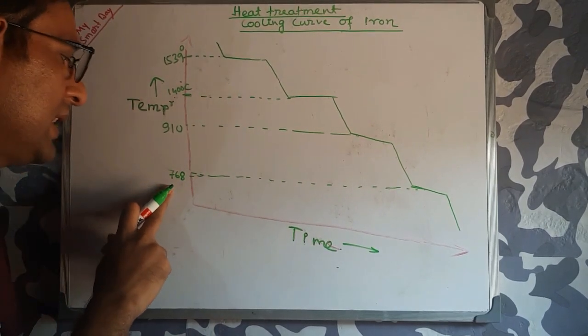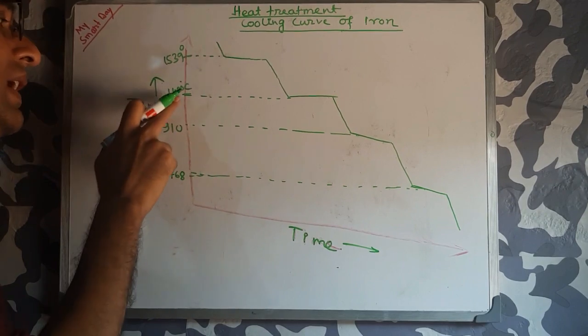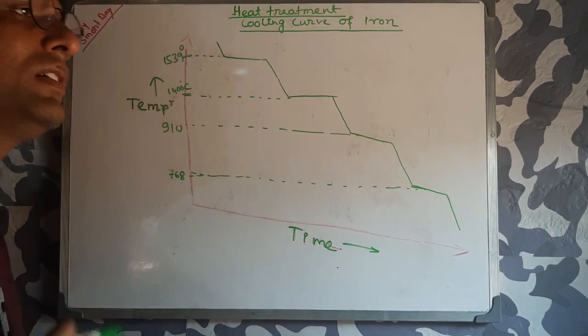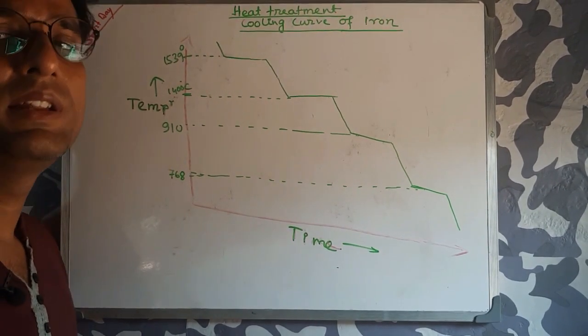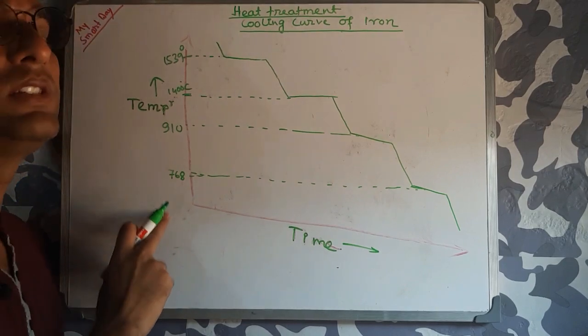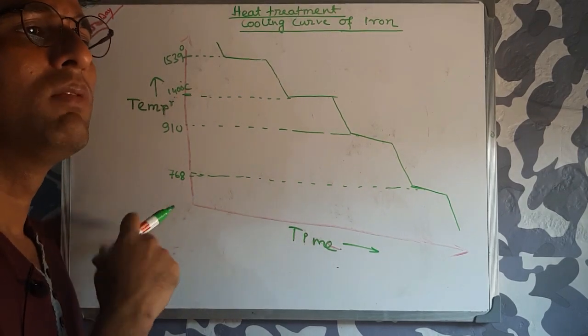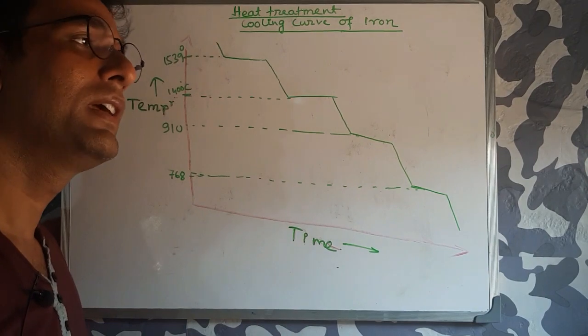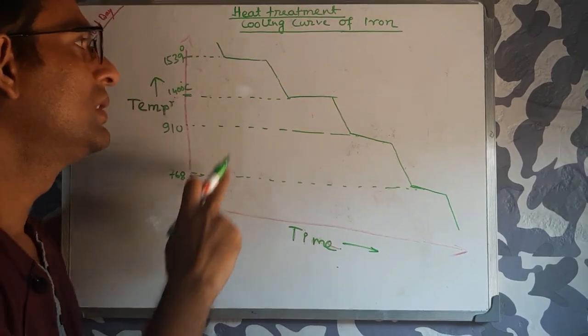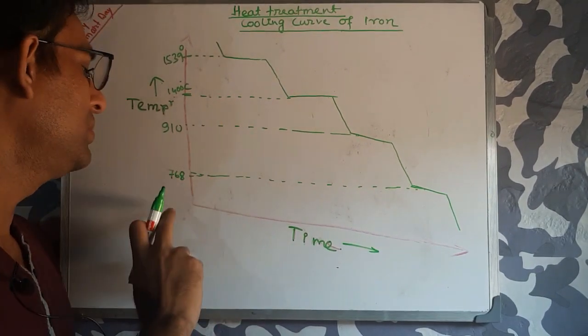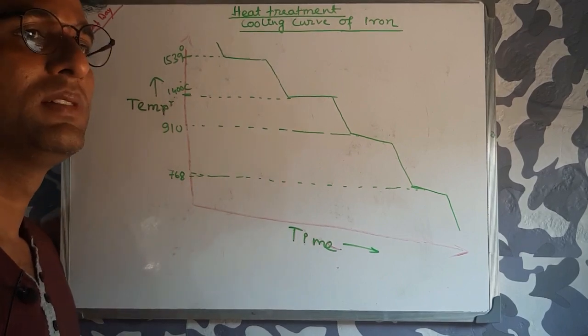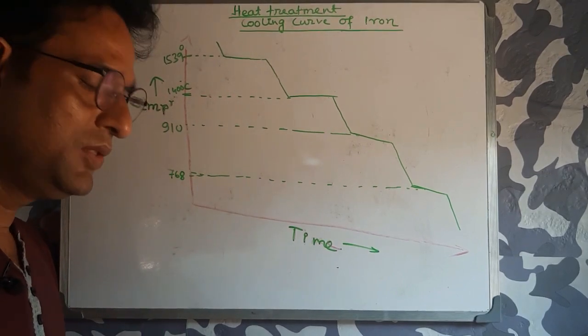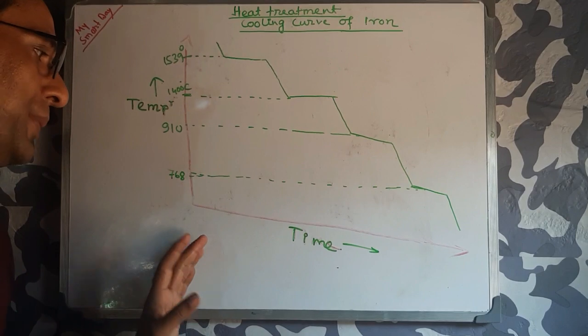One is 768, another 910, another 1400, another 1539 degree centigrade. These four temperatures are very important, whether it is the iron-carbon equilibrium diagram or any other heat treatment curve. You need to know these four temperatures.